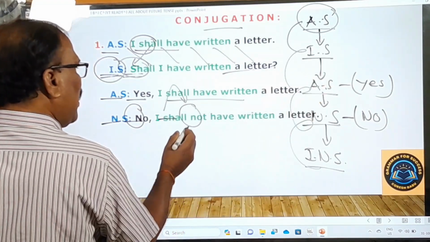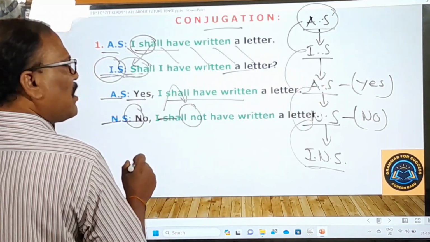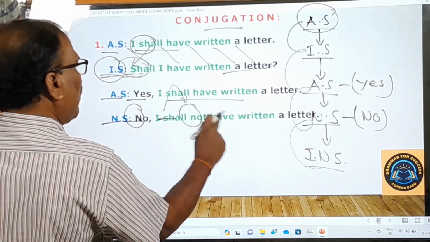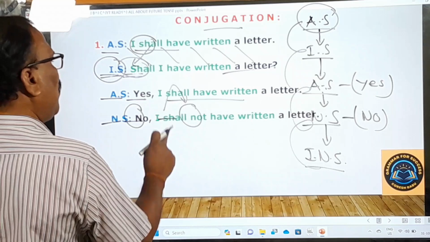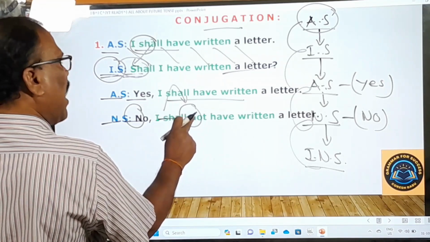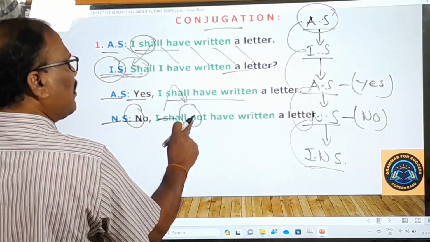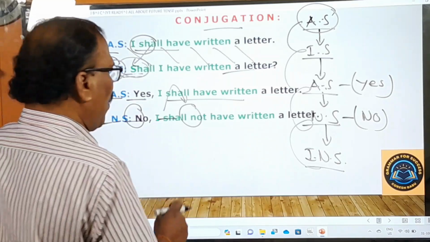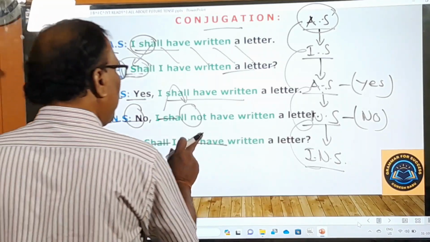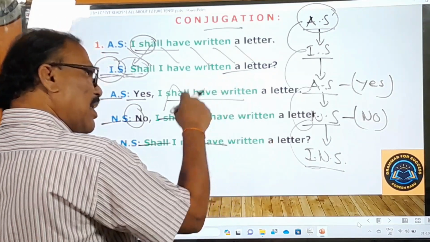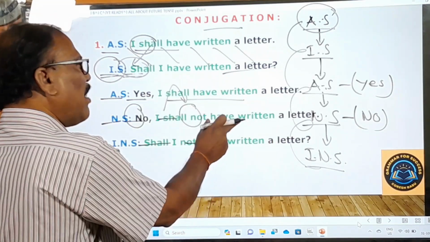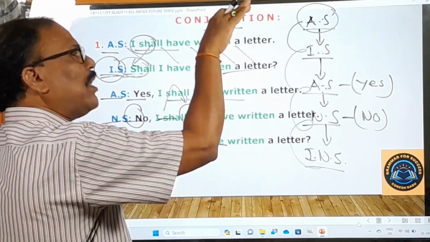Here, in competitive examinations, sometimes this not is placed somewhere else. I shall have not written, something is given like that, but it is not so. You have to keep this not, this adverb, immediately after the first part of the helping verb. Please keep this point in your mind. Shall I not have written a letter? I shall not have written a letter.